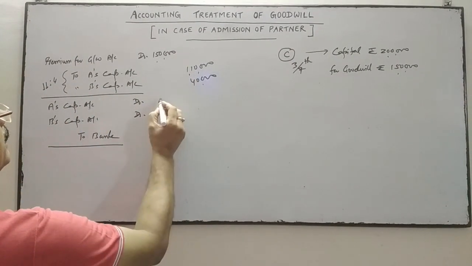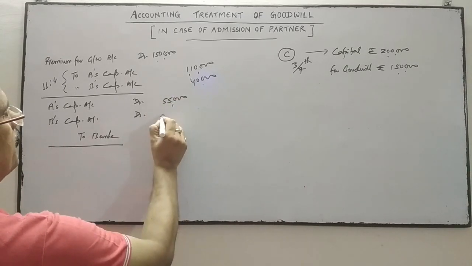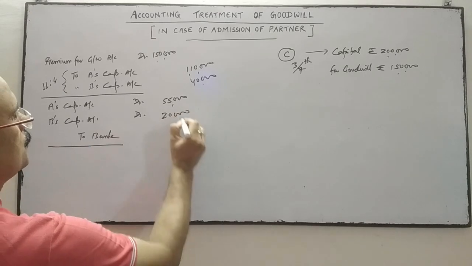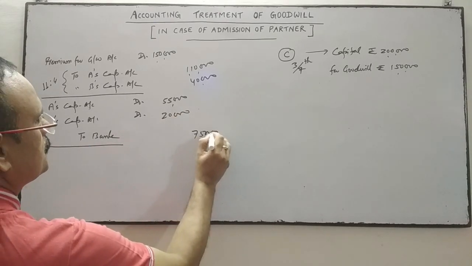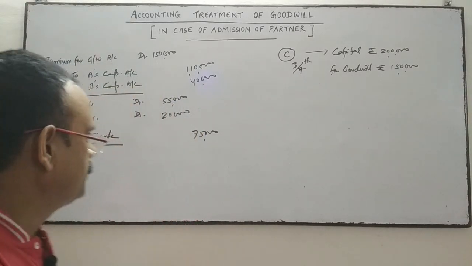Half of 1,10,000 is 55,000 and half of 40,000 is 20,000. So a total of 75,000 is withdrawn by the old partners from the firm. This will be the third entry.